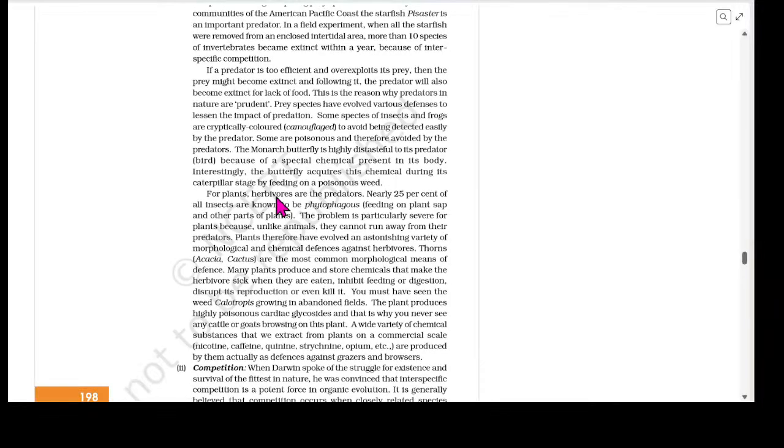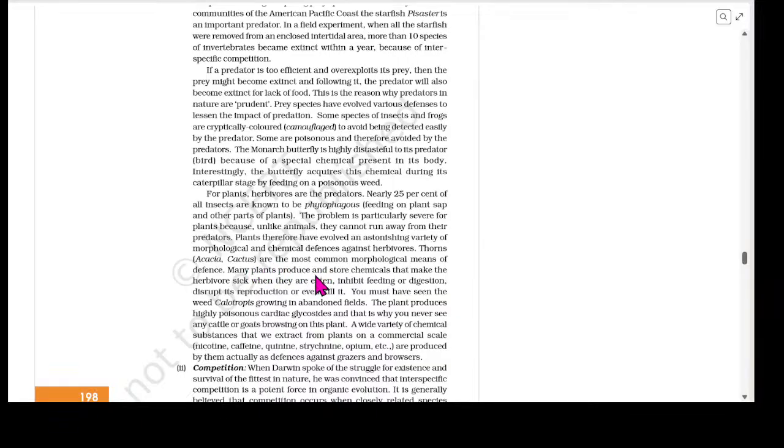For plants, herbivores are the predators. Nearly 25% of the insects are known to be phytophagous, feeding on plant sap and other parts of the plants. The problem is particularly severe for plants because, unlike animals, they cannot run away from the predators. Plants, therefore, have evolved an astonishing variety of morphological and chemical defenses against herbivores. Thorns in acacia and cactus are the most common morphological means of defense.